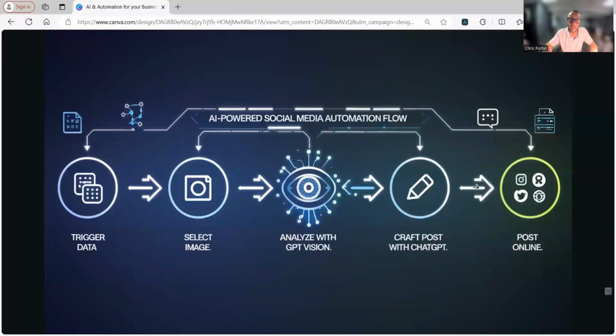So here's just a basic overview of the automation flow of AI powered social media automation by using GPT vision. What it does in the very beginning is it triggers some kind of data that we have it trained with. It'll then select an image out of the database. It'll then use that image and analyze it through AI. So it'll analyze the image with GPT vision, say exactly what that image is. It'll then send it over to another model, which, based on your business, knows exactly what to post based on what it analyzed with GPT vision. And then it goes ahead and posts all of that together right on your social media by using GPT vision, the OpenAI API, and just creates that perfect kind of post.